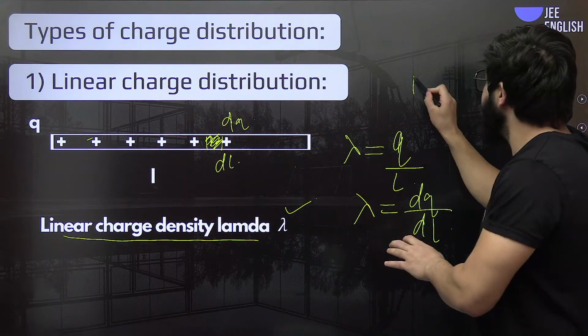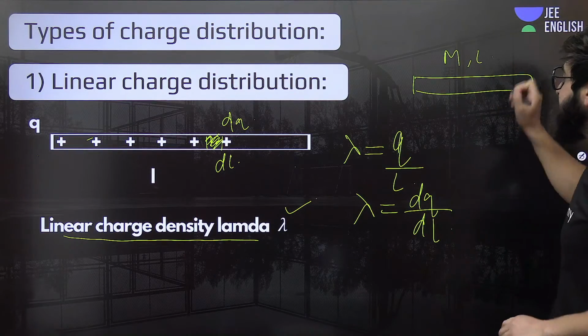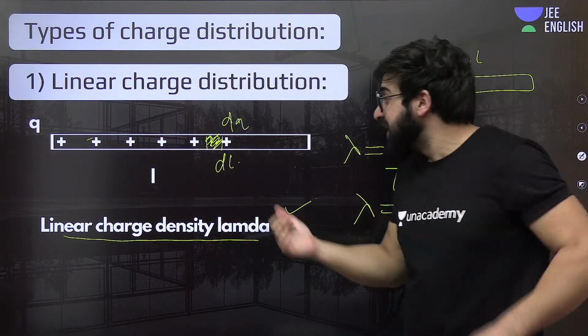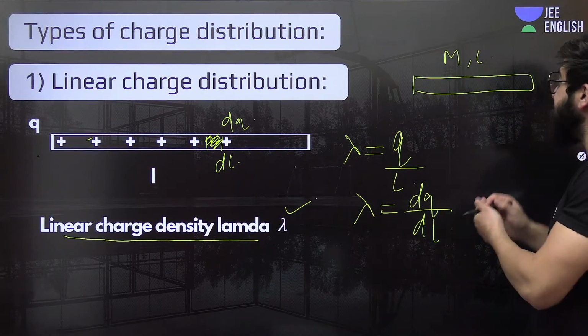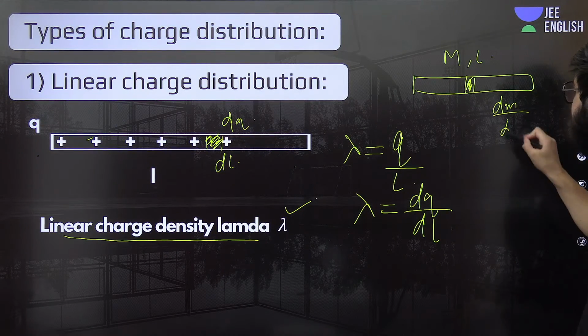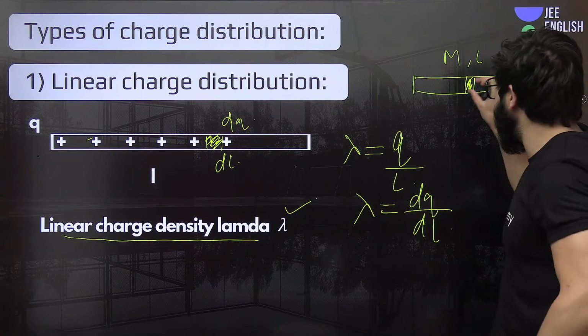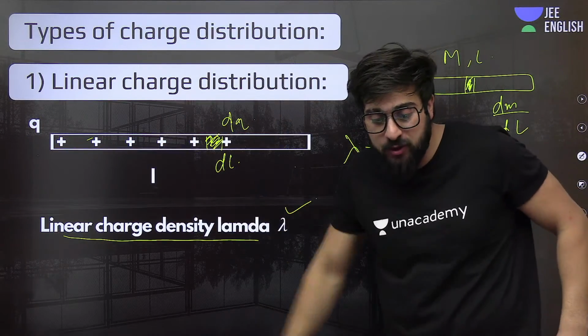This is like the case where there is a mass present on a length. If I ask how much is the linear mass density, that is telling us dm by dl: how much mass is present on this dl length. Understand? How much mass is present on this dl length?